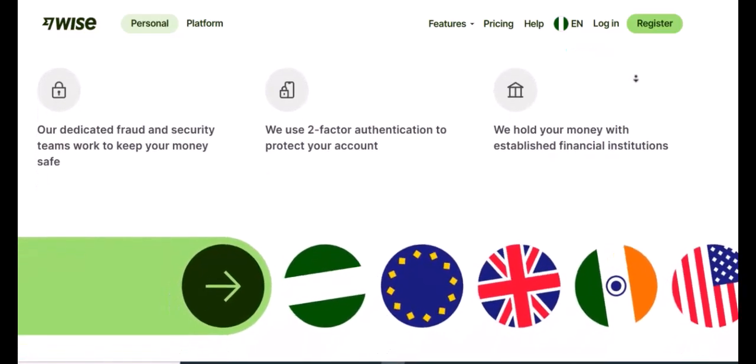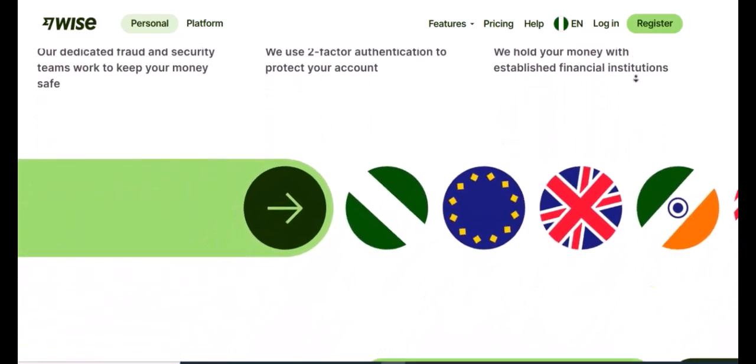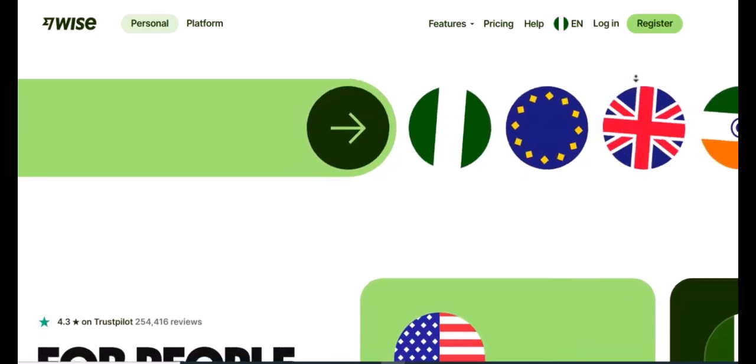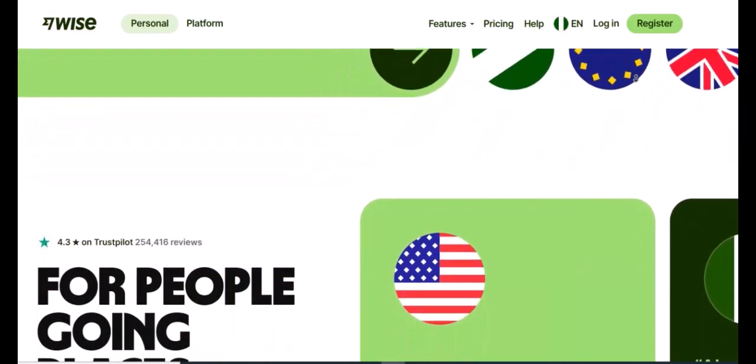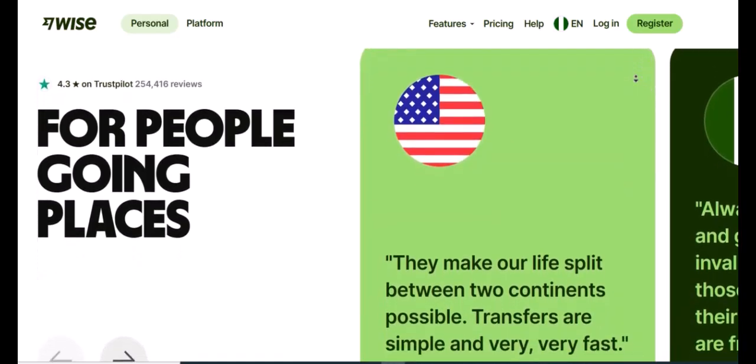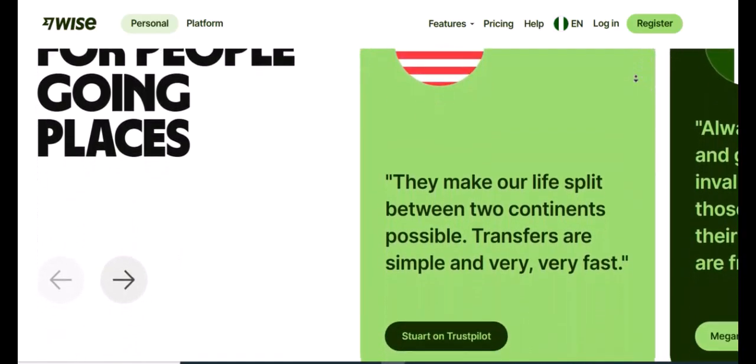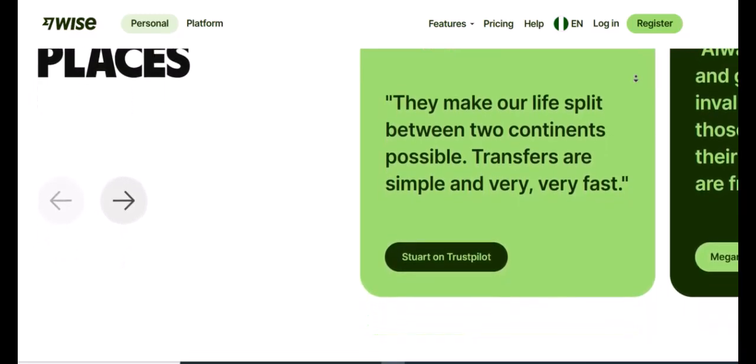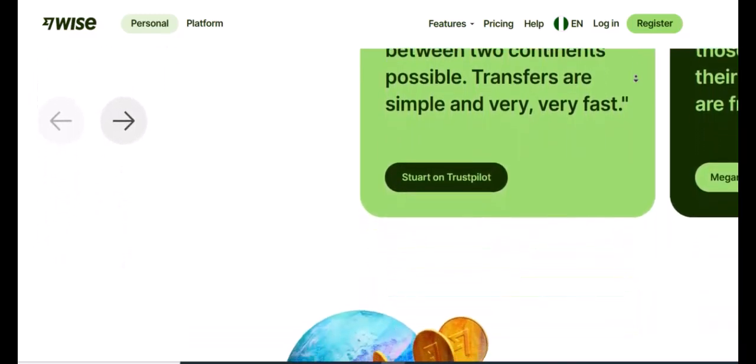As a finance expert, let me shed light on Wise's transfer limits, explaining how they work, why they exist, and what you need to know to send both small and large sums effectively. The dynamic nature of transfer limits. Unlike a simple fixed amount for all transfers, Wise's transfer limits are dynamic.